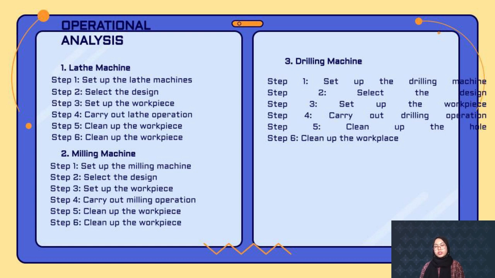Take safety precautions. Step 5. Clean up the hole. After drilling, some material scrap may still be on the workpiece. To remove this scrap, a brush can be used to clean up the workpiece. Step 6. Clean up the workplace. After the drilling process, we must clean the workplace.